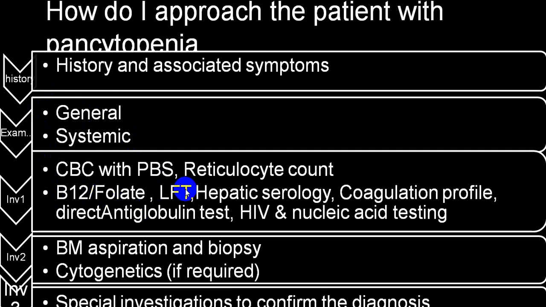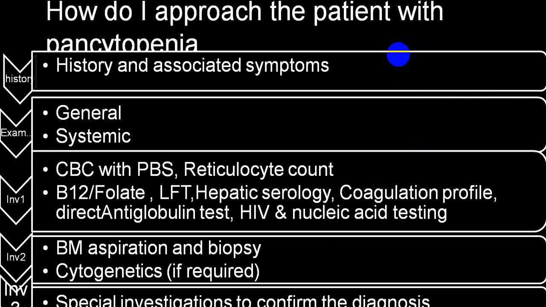Very frequently, liver function test will also be abnormal, so liver function test is useful. Coagulation panel, particularly BT, CT, and prothrombin time and prothrombin index, we call INR, to rule out other varieties of bleeding disorders.